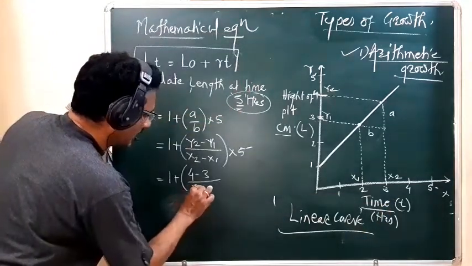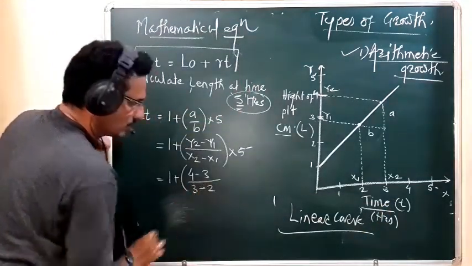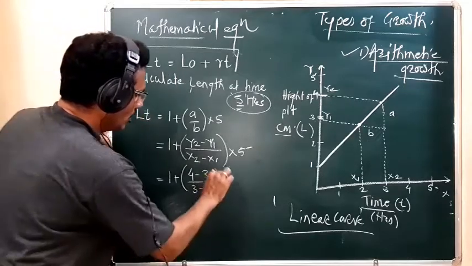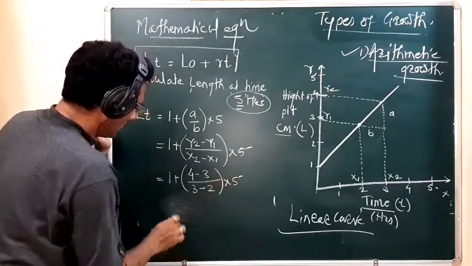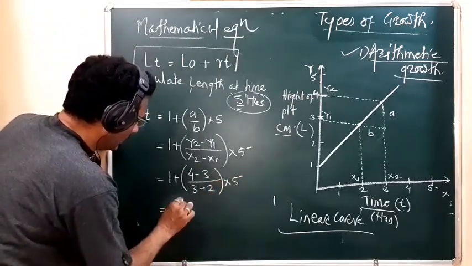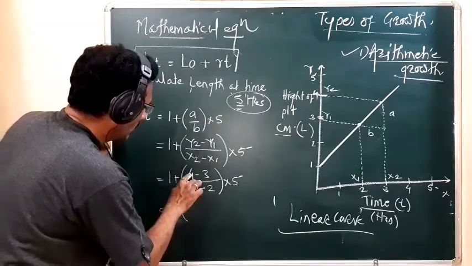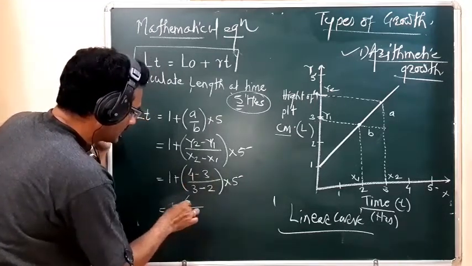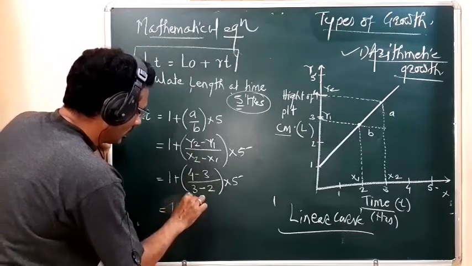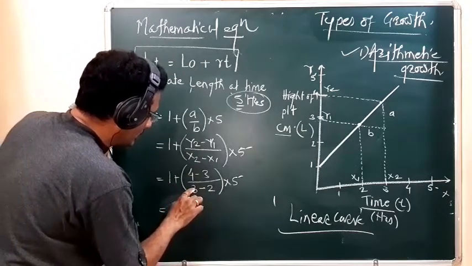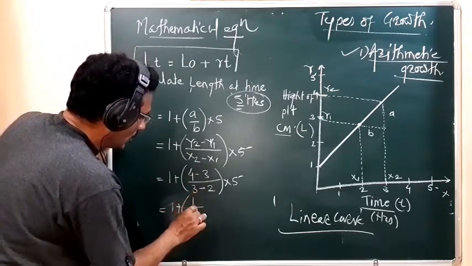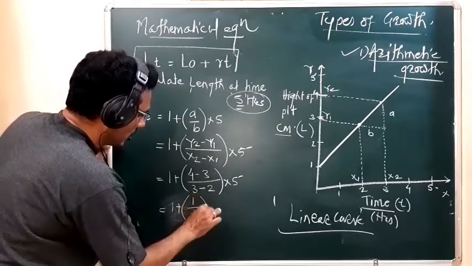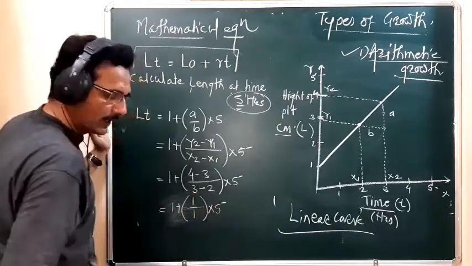Okay, so 3 minus 2, into 5. So how much is it? The 1 plus, okay, 1 plus 4 minus 3. The 4 minus 3 is 1, divided by 3 minus 2, which is 1, into 5.